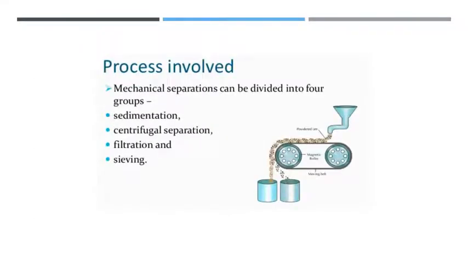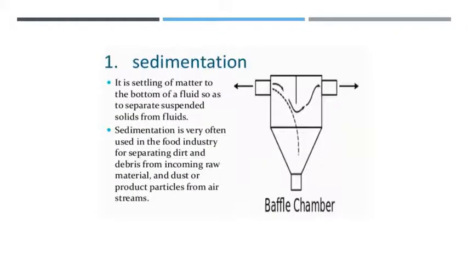So this mechanical separation process involves the following methods like sedimentation, centrifugal separation, filtration, and sieving. So here the mechanical processes are classified into these four categories. So we will see each one in detail. The first one is sedimentation. It is settling of matter to the bottom of a fluid so as to separate suspended solid from fluid.